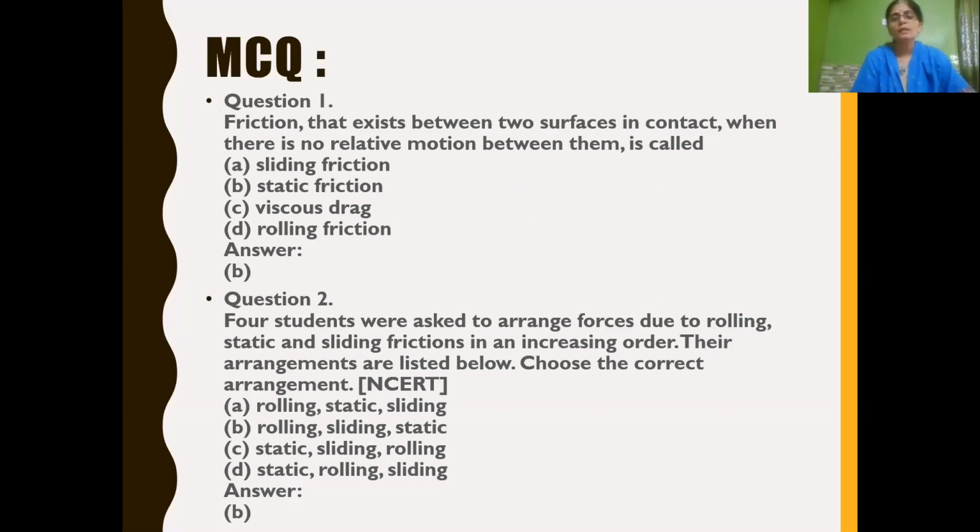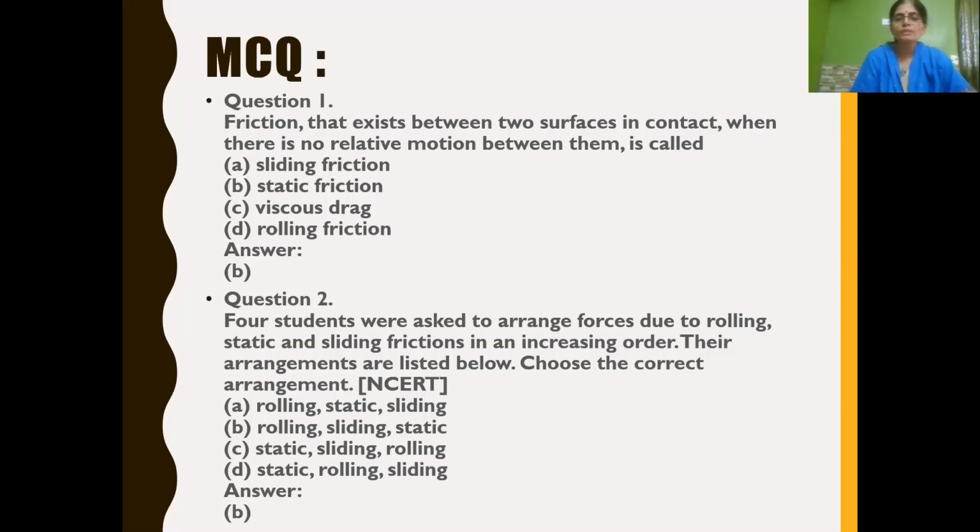Next, let us see some MCQ questions. The friction that exists between two surfaces in contact when there is no relative motion between them is called dash. When it is at rest, or when there is no relative motion, which type of friction exists? Static friction, isn't it? The options given are sliding friction, static friction, viscous drag, rolling friction. So it is not in motion. So the answer is static friction, option B.